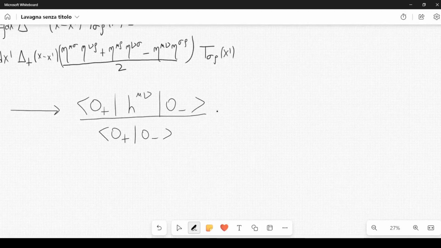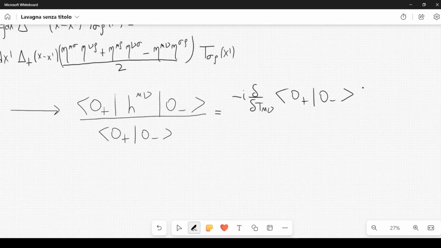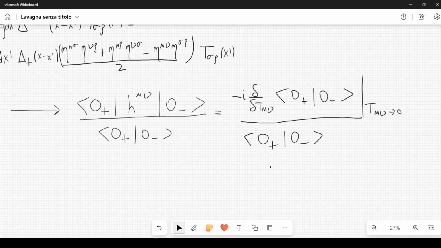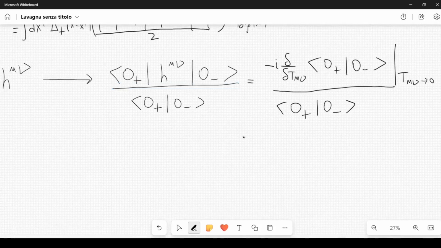We have also found last time that we can rewrite this numerator like this: minus i, a functional derivative with respect to t mu nu of the inner product <0+|0->. Then we also have to let t mu nu go to 0, so we have to assume that the source is very small. And here we divide by <0+|0->. So just let me give you some more hints into this operator here, this functional derivative.